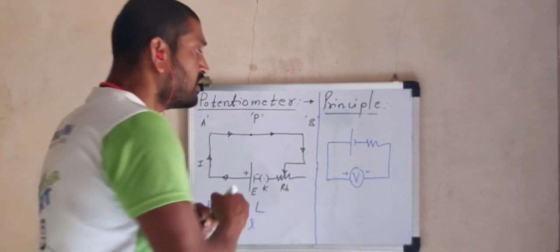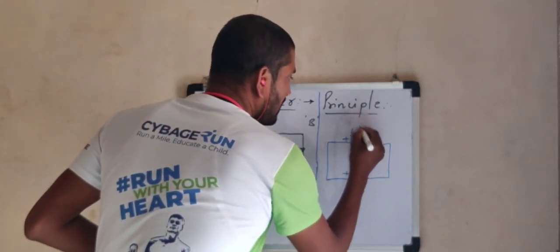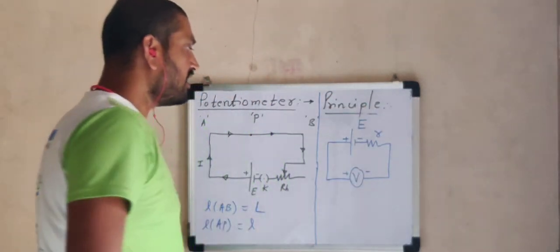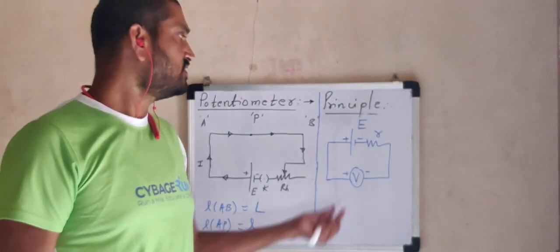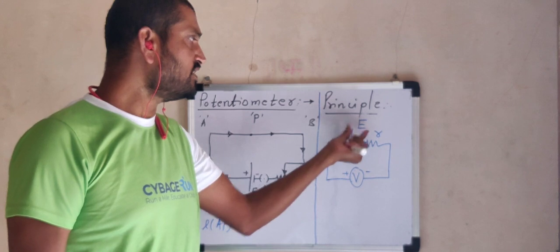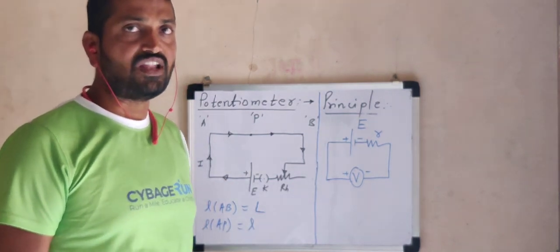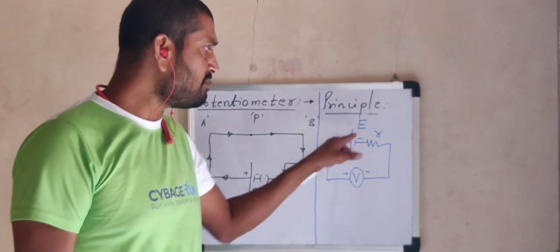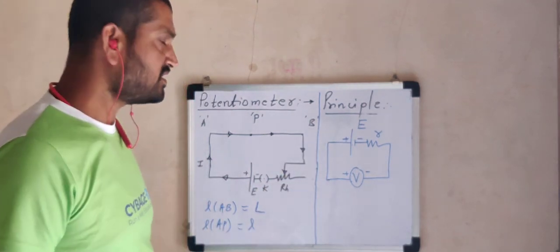Now, consider a circuit in which there is a cell of EMF E, with small internal resistance, and suppose the EMF of this cell is to be measured. EMF is a type of voltage. Is it possible to measure EMF using a voltmeter? We will just think over it.